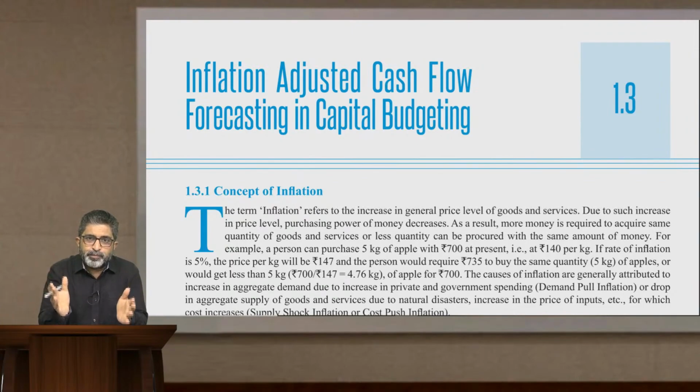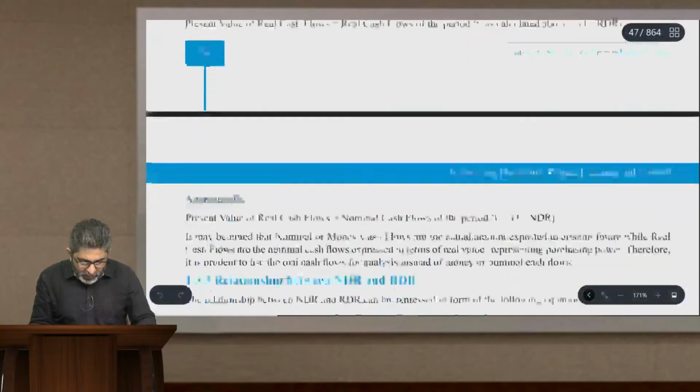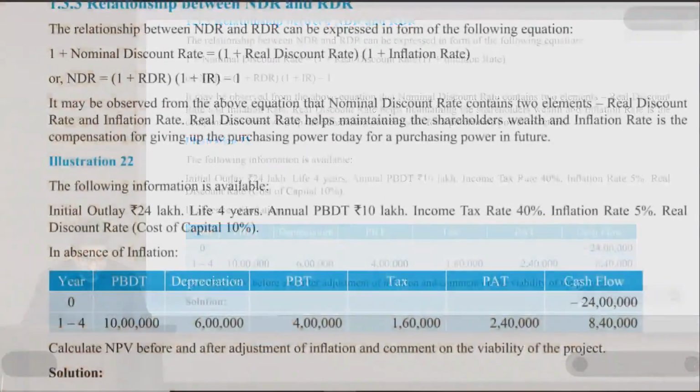Simple point is, real cash flows will be discounted using real discounting rate. Nominal cash flows or money cash flows will be discounted using nominal discounting rate or money discounting rate, which is inflation adjusted discounting rate. This is again a beautiful concept in capital budgeting, and we have a separate segment in my books and videos with respect to this particular matter. So let me take you ahead over here.